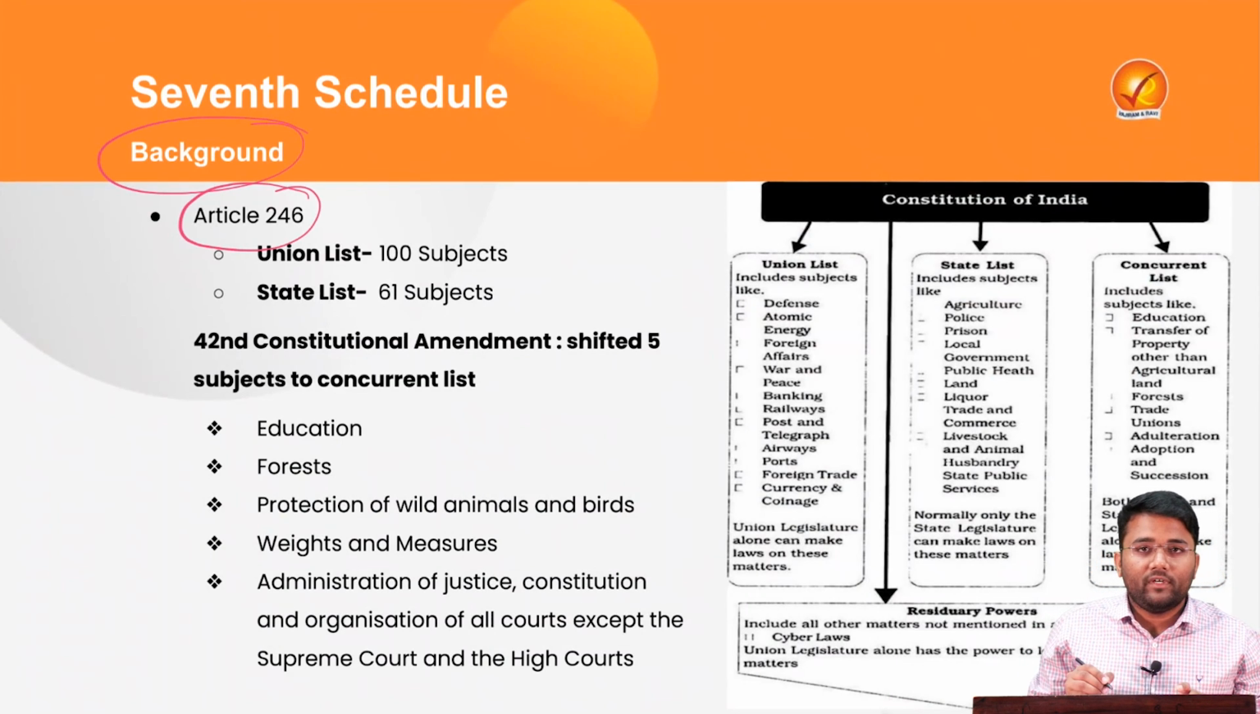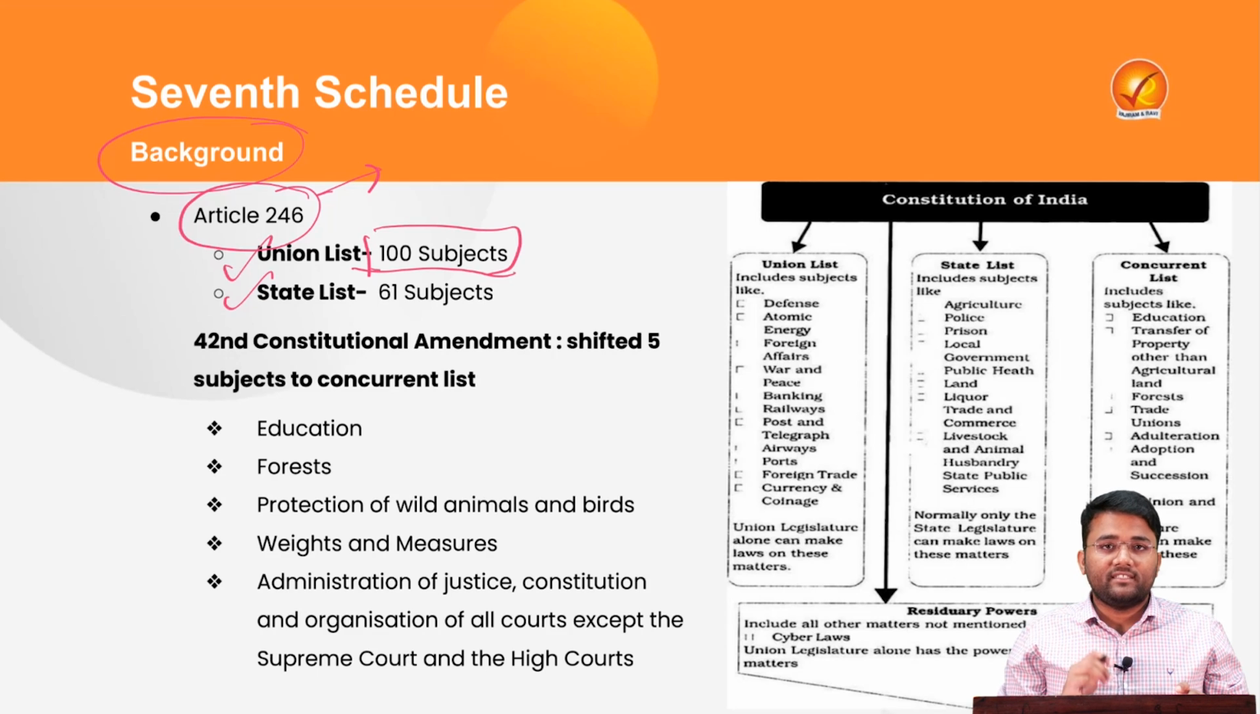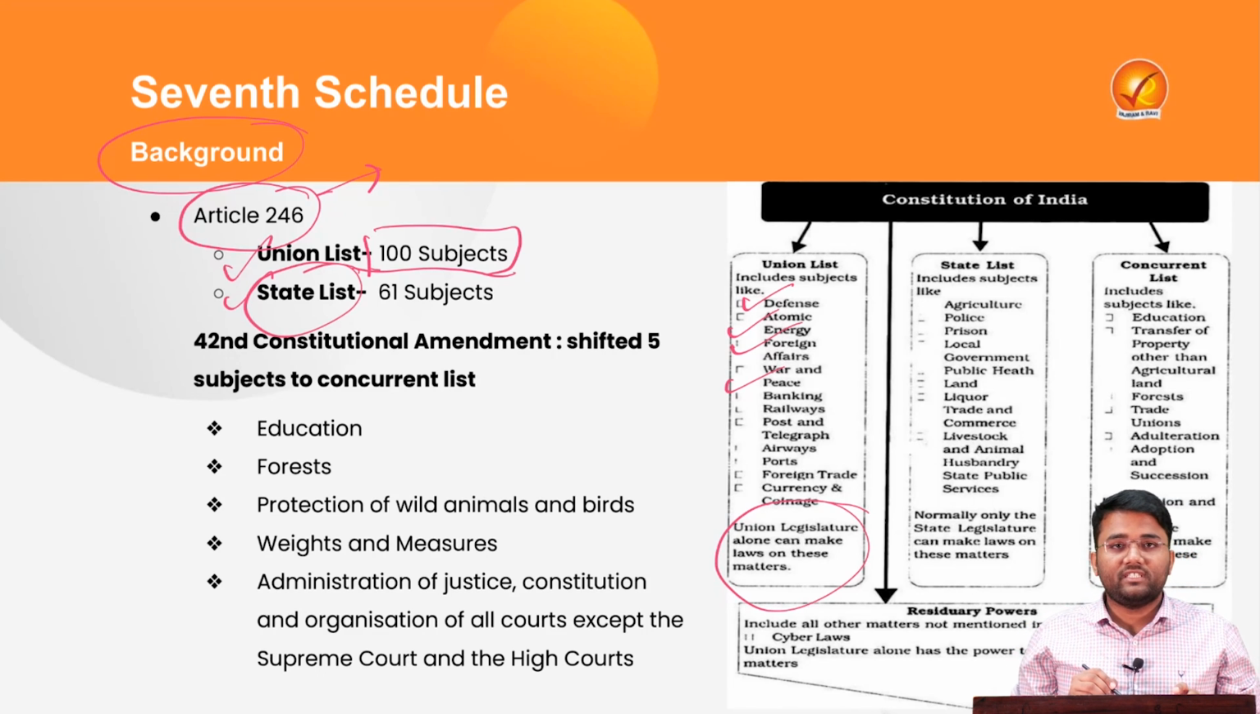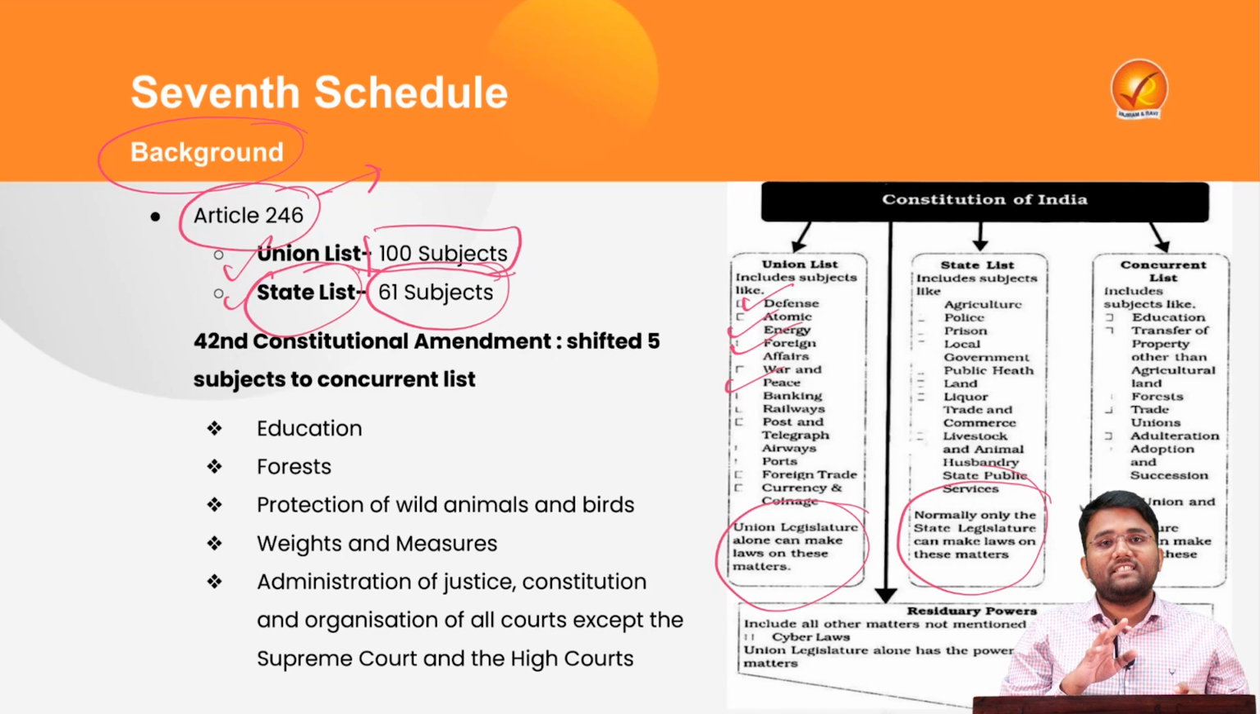Article 246 of the Indian Constitution provides for the 7th Schedule, which consists of 3 lists: the Union list, the State list, and the Concurrent list. Under the Union list, earlier there were 97 subjects, but now it consists of 100 subjects, where the Union legislature alone can make laws on these matters. It consists of matters like defense, atomic energy, foreign affairs, war and peace, etc.